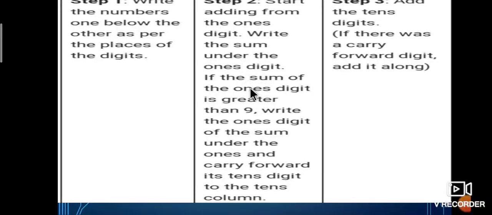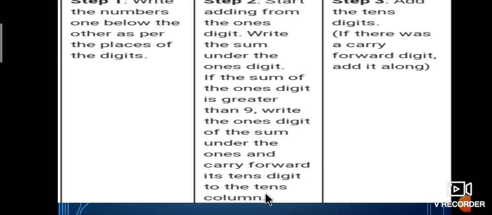If the sum of the ones digit is greater than 9, write the ones digit of the sum under the ones and carry forward to the tens digit in the tens column.